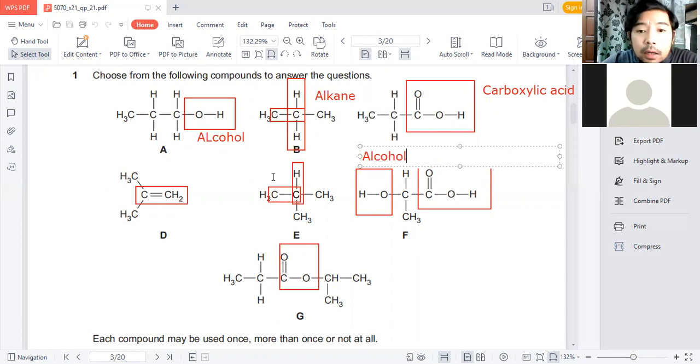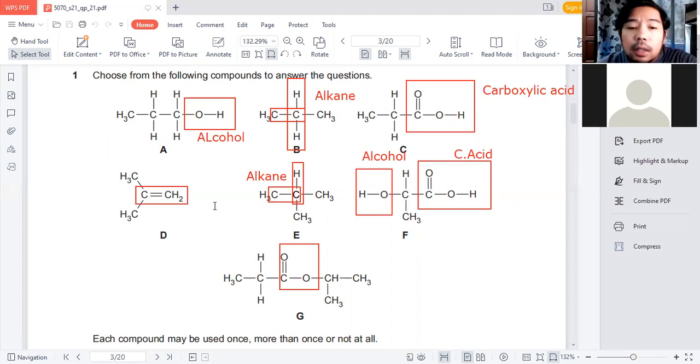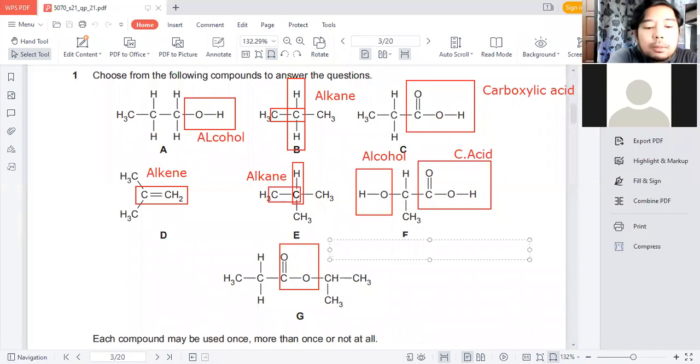Now here, similarly, you can see alkane. Why alkane? Because of only C single bond C and C single bond H. So this would be an alkene. And this, you see here COOC, so this is an ester bond. The whole thing is what we call an ester.